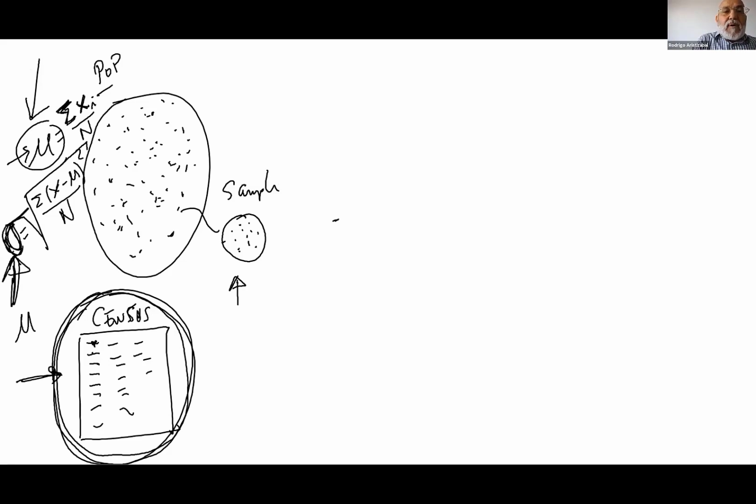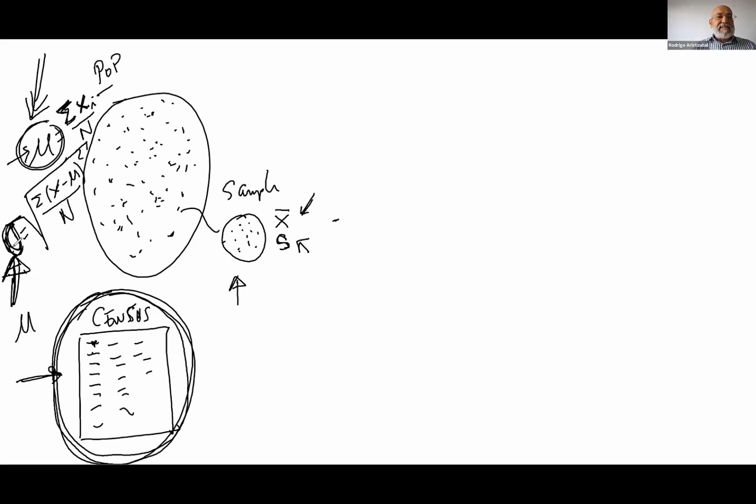In my sample, I am going to estimate these two parameters using the mean of my sample, but I will use a different letter because this is a statistic. For the standard deviation, I am going to use the letter S because it is a statistic. Then I will use these two statistics to make inferences about these two parameters: the first statistic about the mean, and the second statistic about the standard deviation.